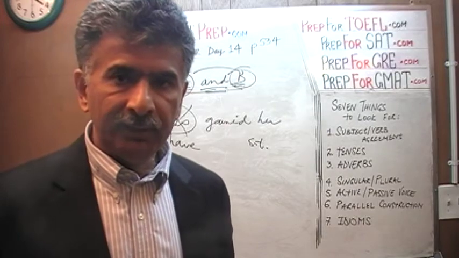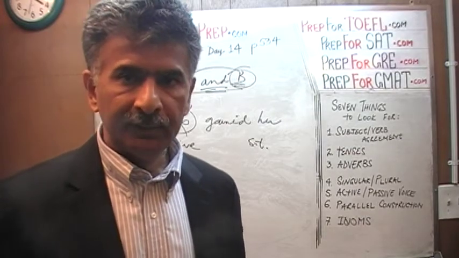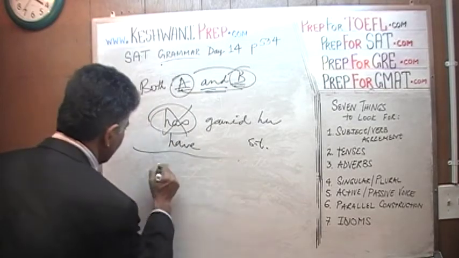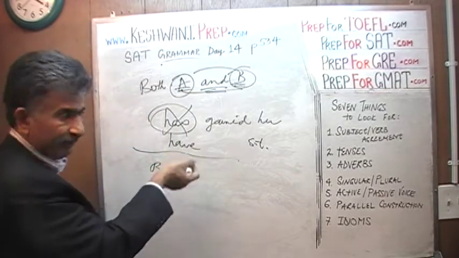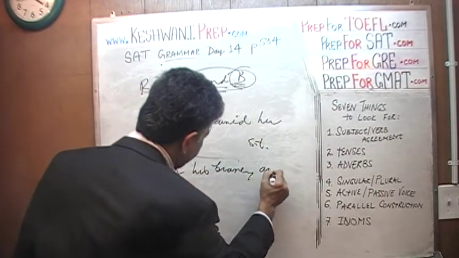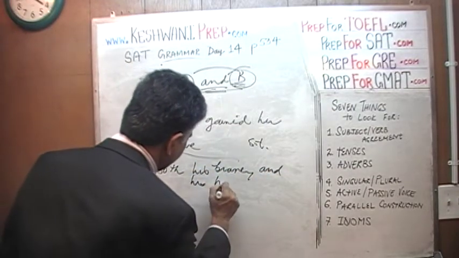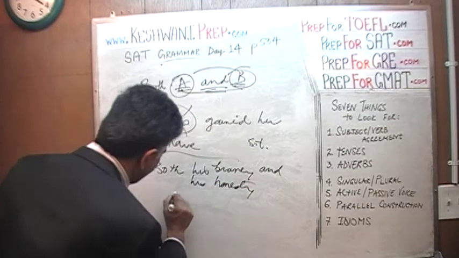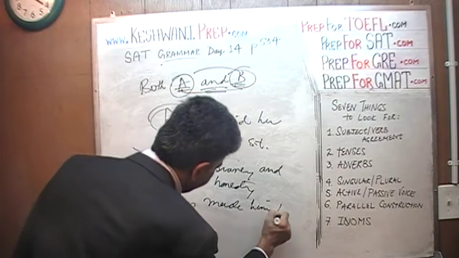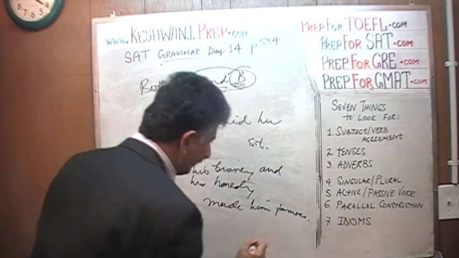Both his bravery and honesty has made him famous. Oh, there you go, there's another sentence. It's the same thing as this one. Both his bravery and his honesty has made him famous. This is silly.